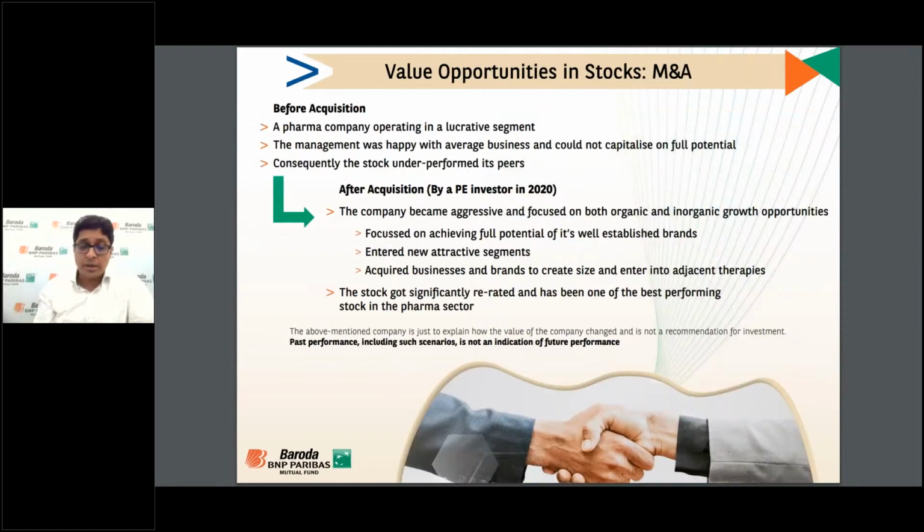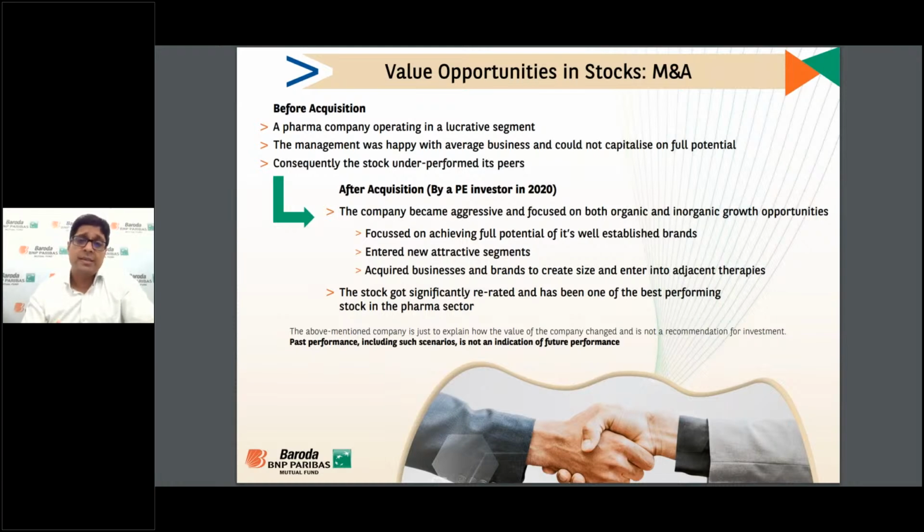Moving towards the third area, right, that is stock specific. What I have said is the short term issues, right? There is some kind of demand problem, or some company specific raw material problem, or company specific logistic problem, and because of that, again, the market has overreacted, and that stock is trading at a discount to its intrinsic value. That is one way to look at the value. Another way, in the same kind of bottom up approach, is merger and acquisition. Merger and acquisition, company split, demerger can provide us another value opportunity.